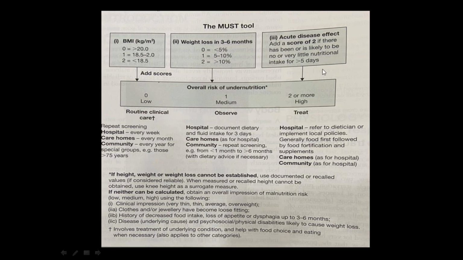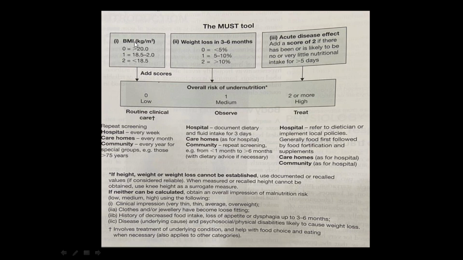For example, the patient has a BMI of 20 with a weight loss of less than 5% in 3 to 6 months, but the patient has inadequate intake of food or has not taken food for the past 5 days.